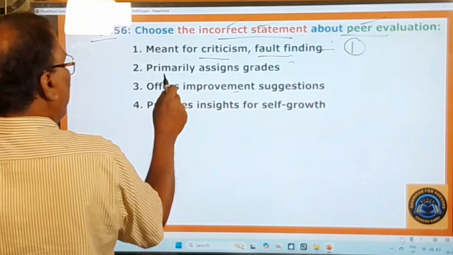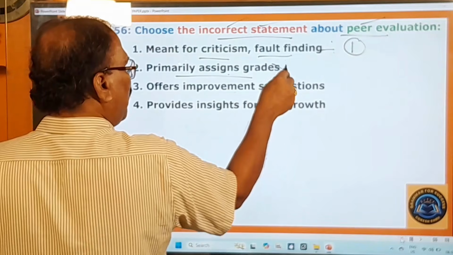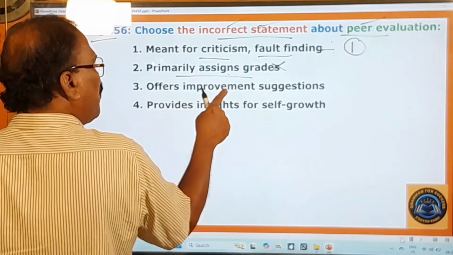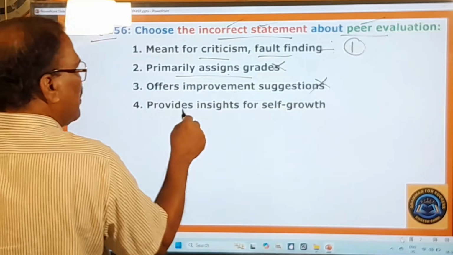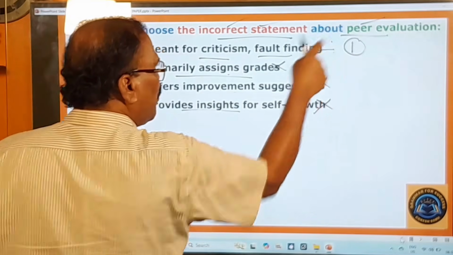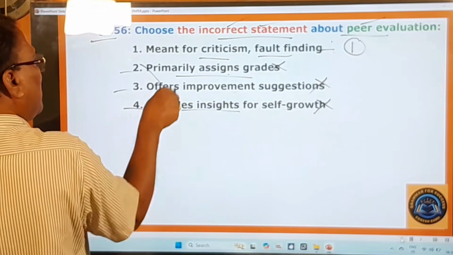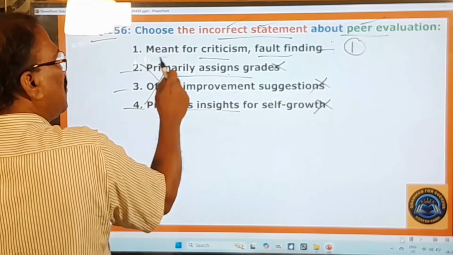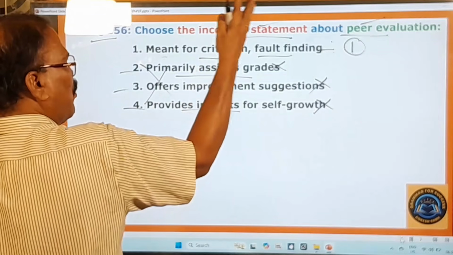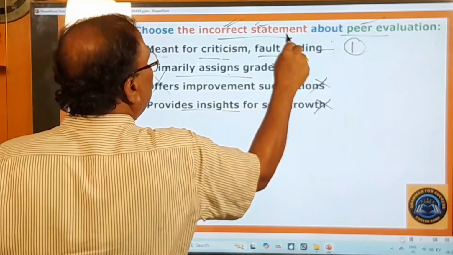Okay, and primarily assigns grades. This is correct about peer evaluation. Therefore this is dropped. Offers improvement suggestions, this is correct about it, and therefore this is dropped. Provides insights for self growth, this is correct about peer evaluation, and therefore it is dropped. So the second one, third one, fourth one are dropped, only this one is the correct one. That means this is the incorrect statement about peer evaluation, because in the question he is asking you for the incorrect statement. That is there.